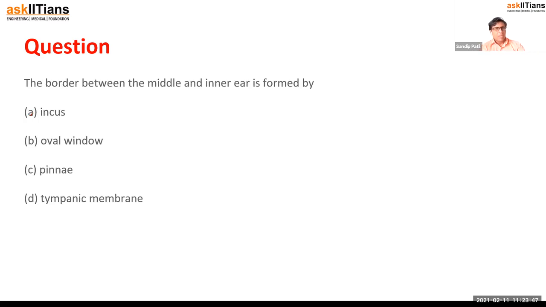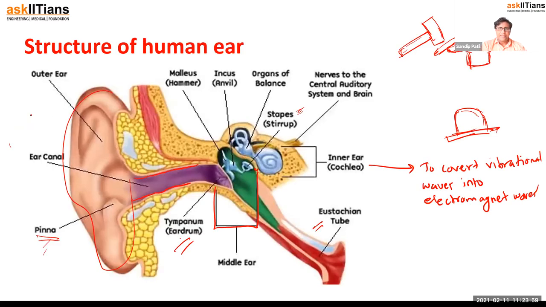Then, the border between the middle and inner ear is formed by... So let's see who forms the border between the middle and inner ear. This is the middle ear, this is the inner ear, and this is the border.